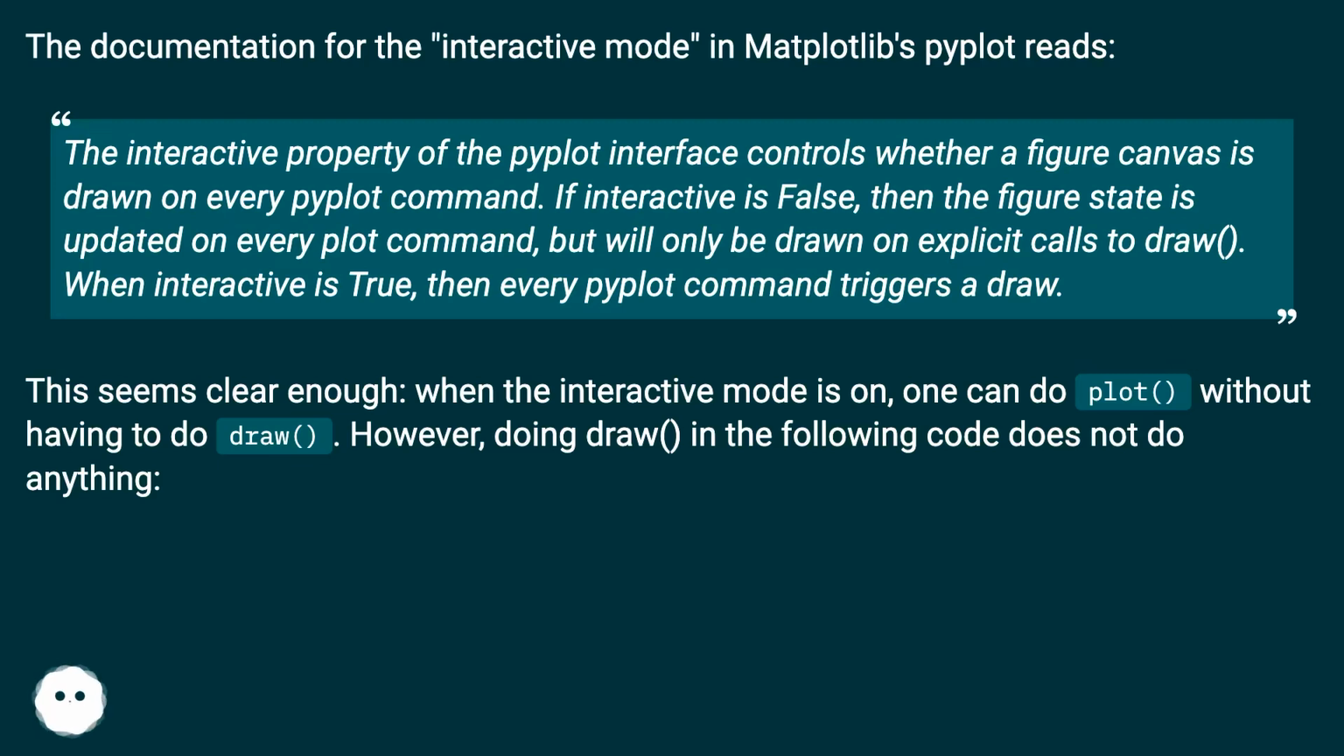If interactive is false, then the figure state is updated on every plot command, but will only be drawn on explicit calls to draw. When interactive is true, then every pyplot command triggers a draw. This seems clear enough. When the interactive mode is on, one can do plot without having to do draw. However, doing draw in the following code does not do anything.